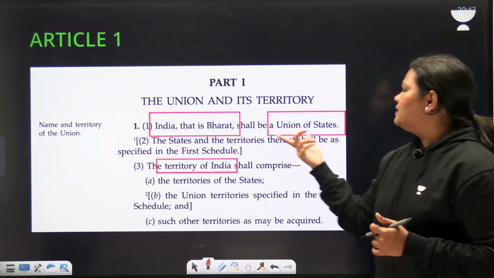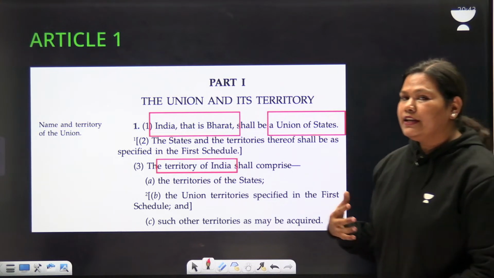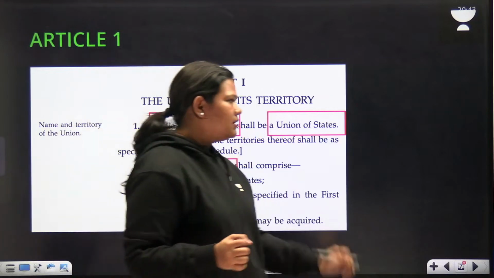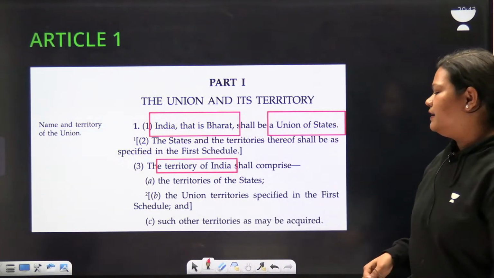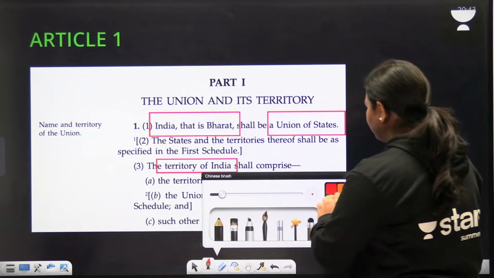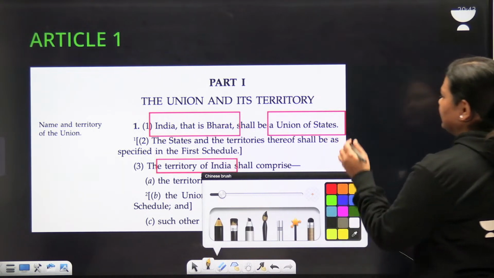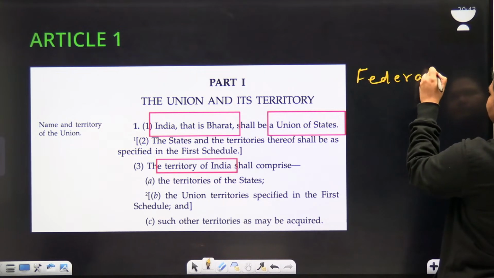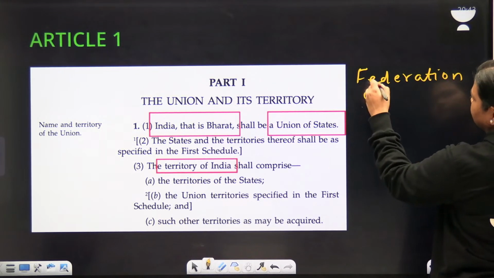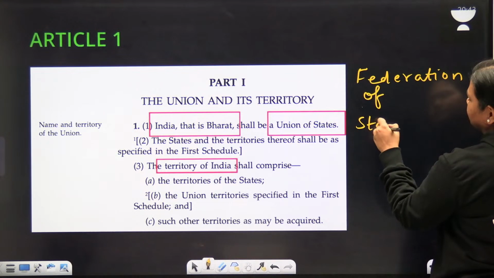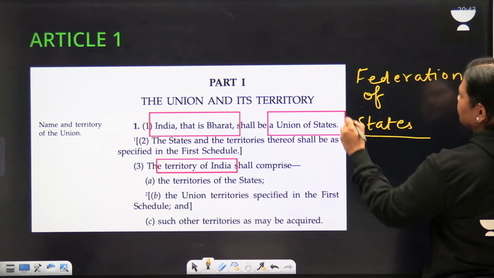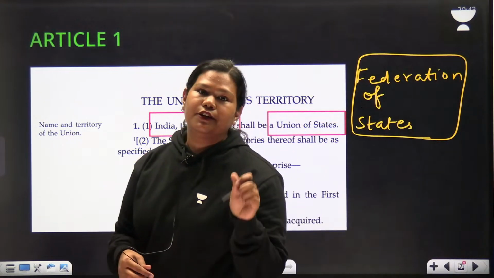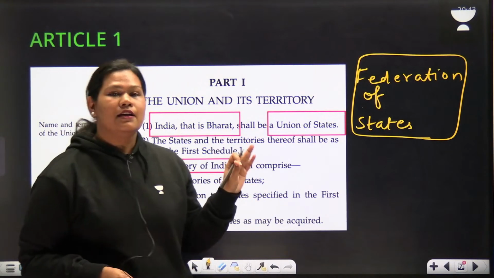It is a Union of States. Now we need to understand what Union of States means. Our constitution makers decided to call India a Union of States rather than a federation of states. The constitution makers preferred the word union over federation.